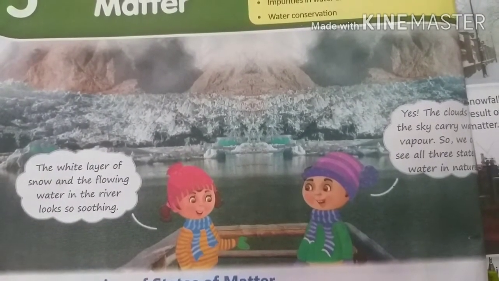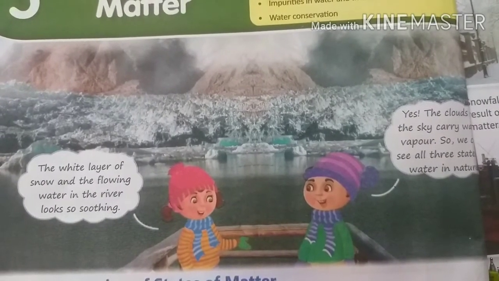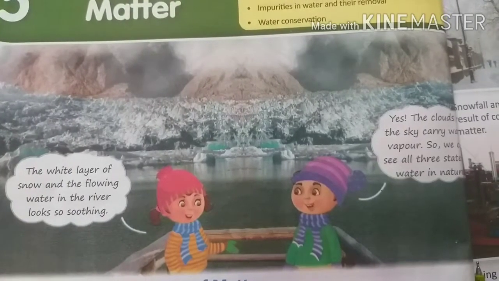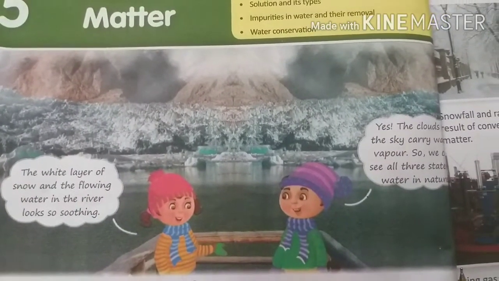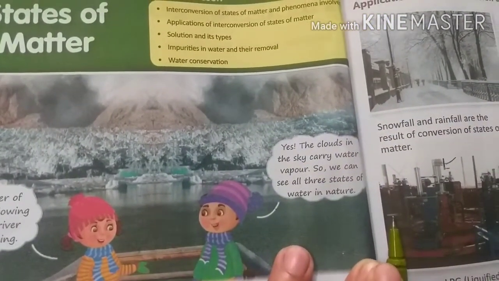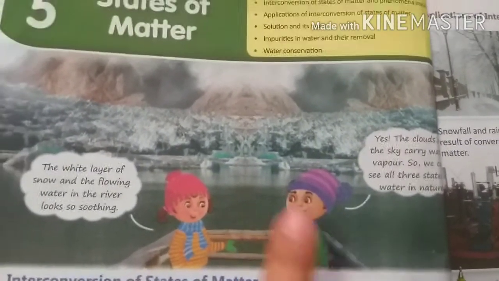So listen, the white layer of snow and the flowing water in the river look so soothing. Yes, the clouds in the sky carry warm vapor, so we can see all three states of water in nature. How are there three?